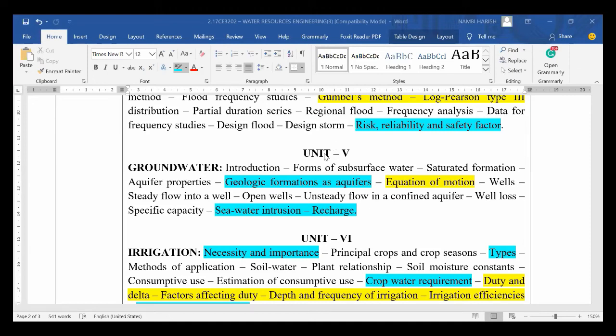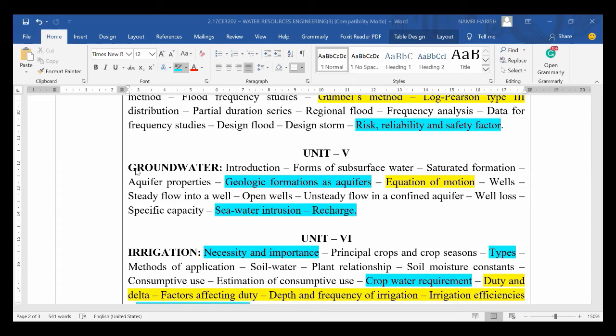Coming to the 5th unit, we have groundwater conditions, groundwater availability and conditions. In these, the types of aquifers and aquifer properties are very important, along with the geological formations of aquifers. That means types of aquifers and their properties like specific gravity, density, porosity, different things. All these things are important.